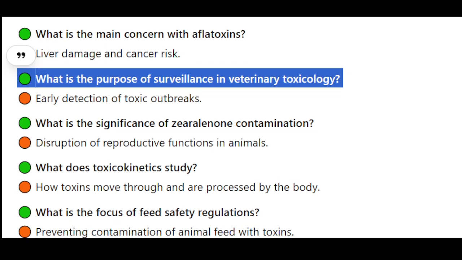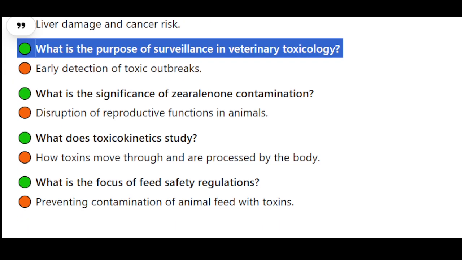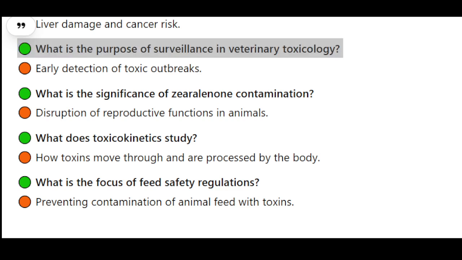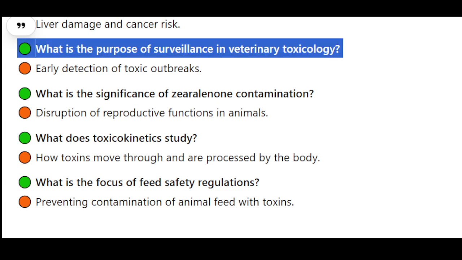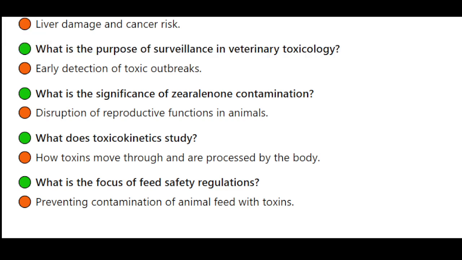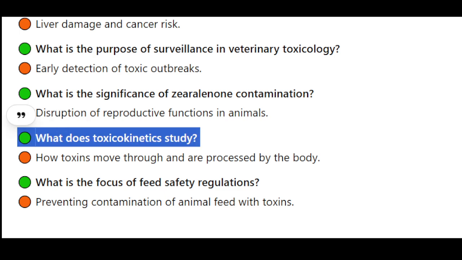What is the purpose of surveillance in veterinary toxicology? Early detection of toxic outbreaks. What is the significance of zearalenone contamination? Disruption of reproductive functions in animals. What does toxicokinetics study? How toxins move through and are processed by the body.